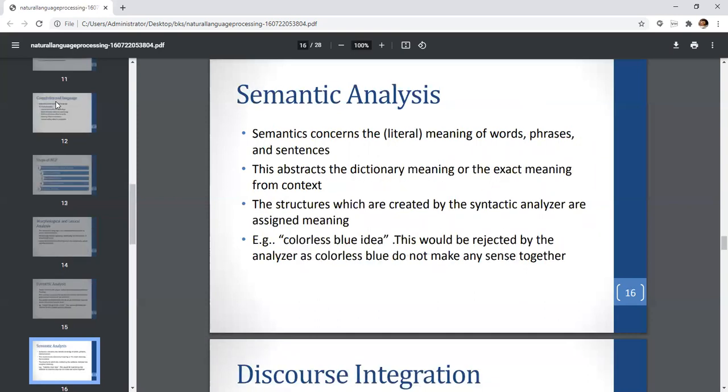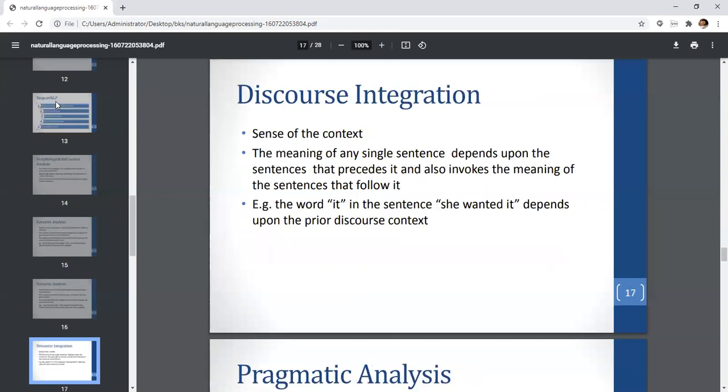Semantic analysis. Semantics concerns the literal meaning of words, phrases, and sentences. It abstracts the dictionary meaning or the exact meaning from the context. The structures which are created by the syntactic analyzer are assigned meaning. "Colorless blue idea" would be rejected by the analyzer as colorless and blue do not make any sense together. The output of the syntax analysis phase is going to be a syntax tree, depicting the grammar of the English language. In the semantic analysis phase, it is going to assign meaning to each and every word in your syntax tree.